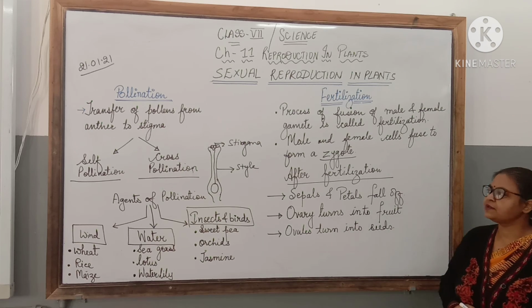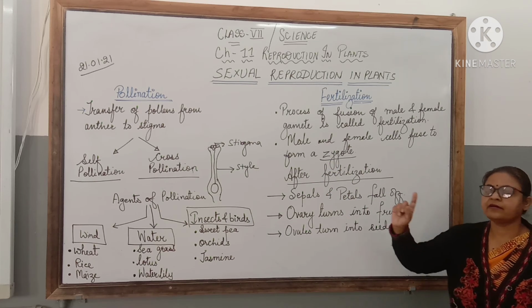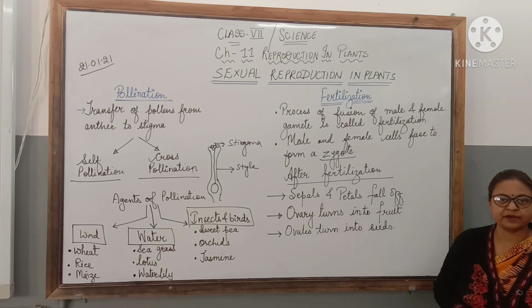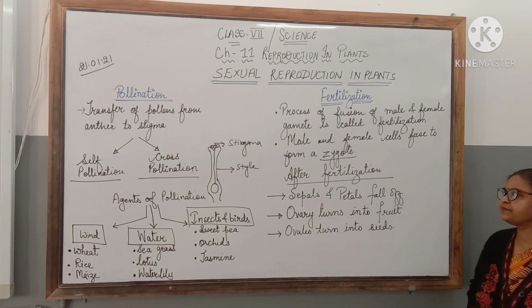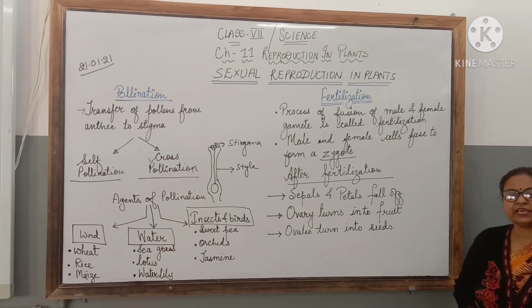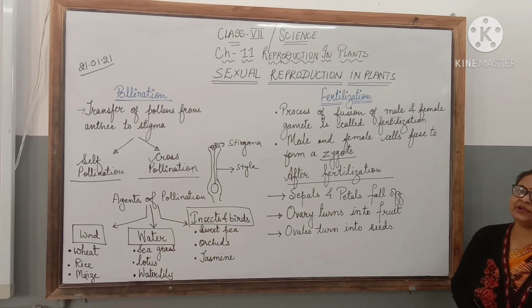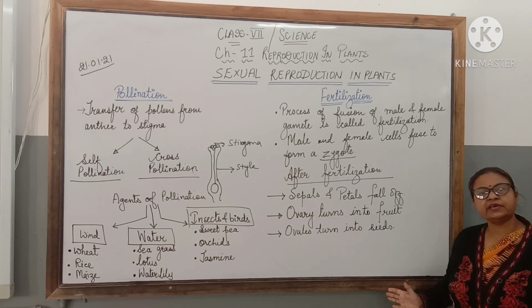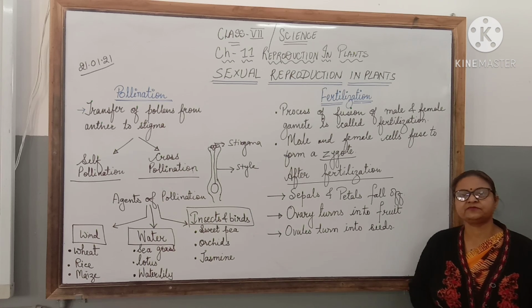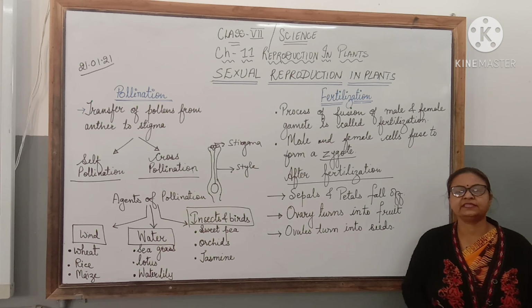The first step is pollination, that is transfer of pollen grains from anther to stigma, which can take place with the help of either wind, water or insects. And then fertilization takes place, in which the process of fusion of male and female gamete takes place. Later on, the ovary turns into fruit and the ovules turn into seeds which can help to develop a new plant. So children, I hope this video will help you to understand the process of sexual reproduction in plants.